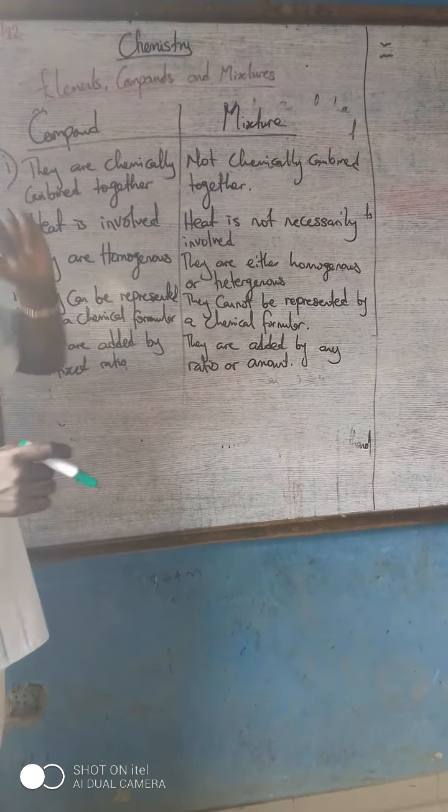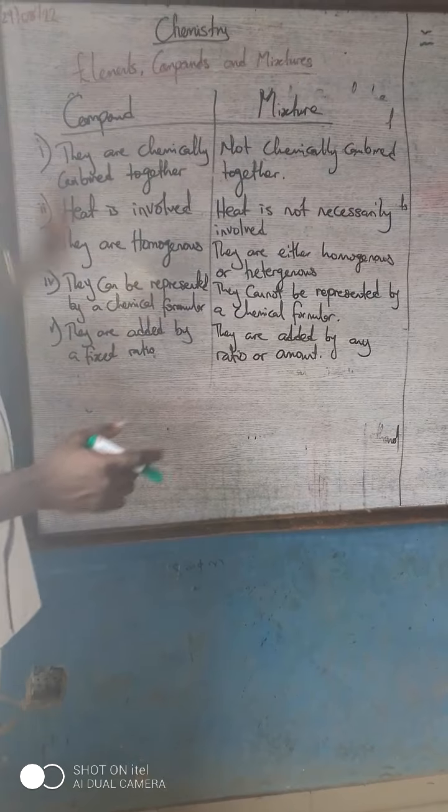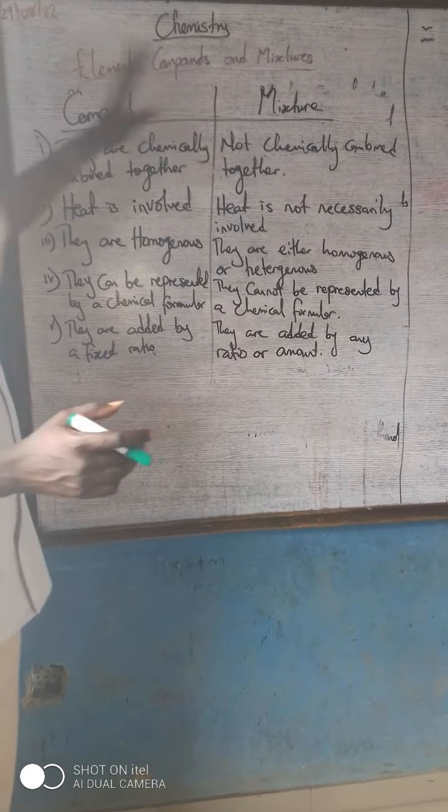But in a mixture you can add salt and water. To get a salt solution, you don't need anybody to tell you to take a ratio of water and a ratio of salt. It can be added in any ratio depending on how you need it. Or if you want to make a milk solution, you don't really need any ratio. You add any quantity that you feel is needed. So these are the differences between compound and mixture.